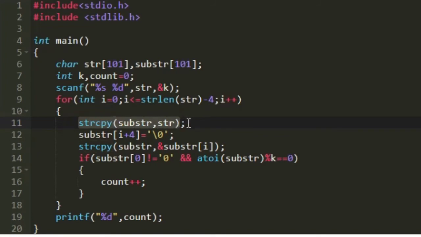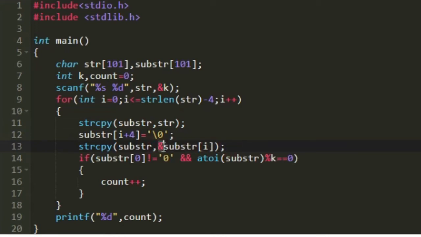So in every iteration of this loop, first we will be copying the character array str into the character array substr. In the next line we are setting substr of I plus 4 as null, so the trailing characters would be deleted. And now we should also remove some of the characters present at the beginning. To do that, I am replacing substr with the modified substr.